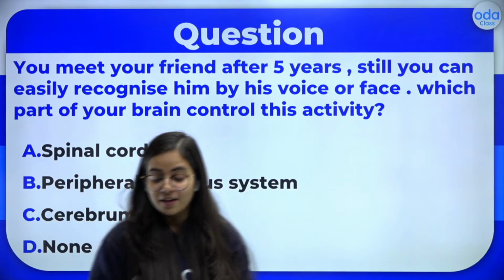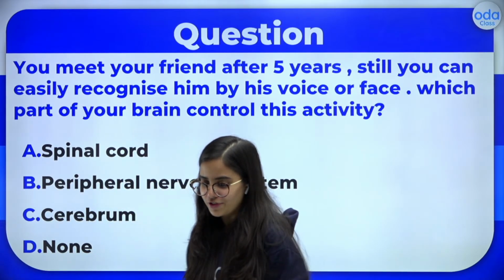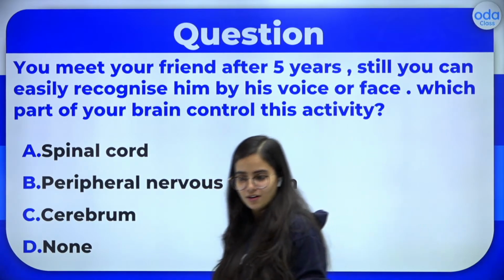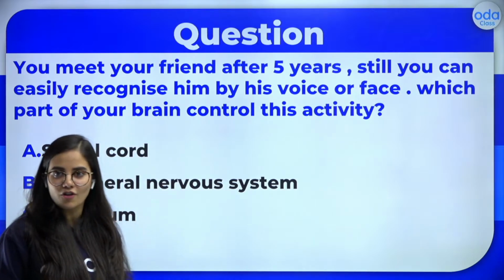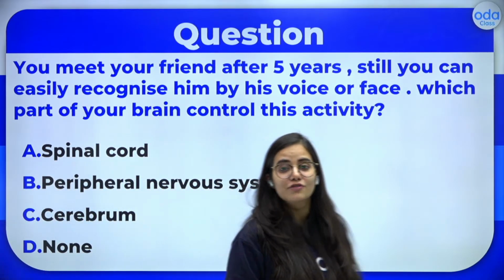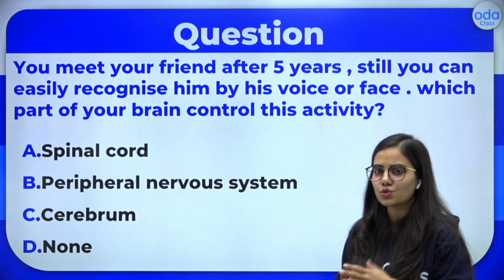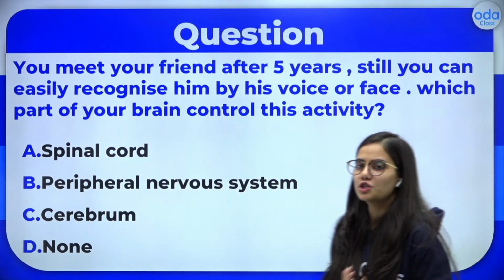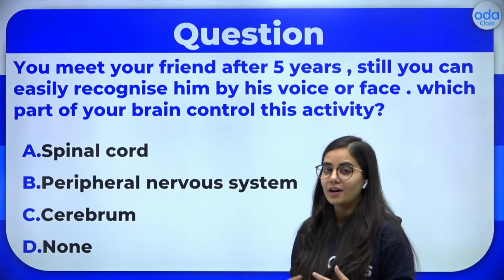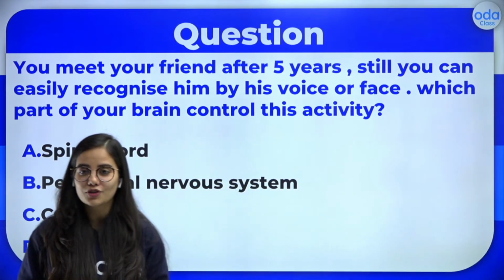Okay. Important question for all of you. You meet your friend after 5 years, still you can easily recognize him or her by his voice or face. Which part of your body controls this activity? Okay, come on, you can answer this. So it is related to memory. So which part of your brain helps create memory or helps you store the memory? You can give your answers for this as well.